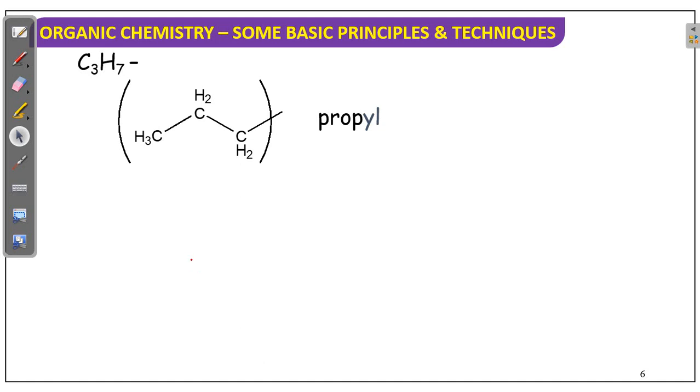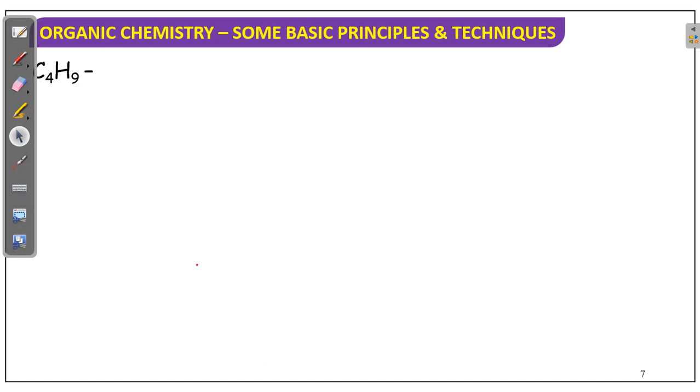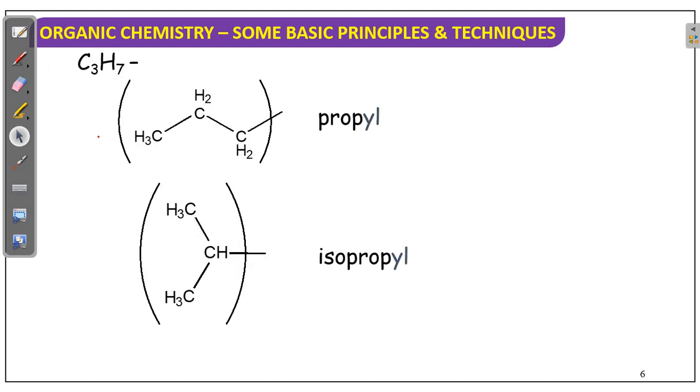Now, a few more names are there. C3H7 generally means propyl. In this propyl, we can write 2 types. If this propyl is like this, 1, 2, there is one chain. In this chain, on the second carbon, if methyl is there, that is called iso.